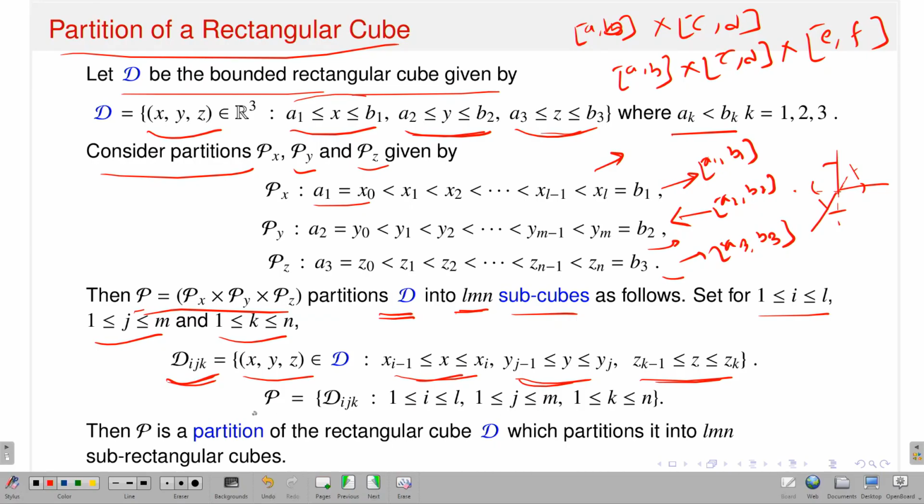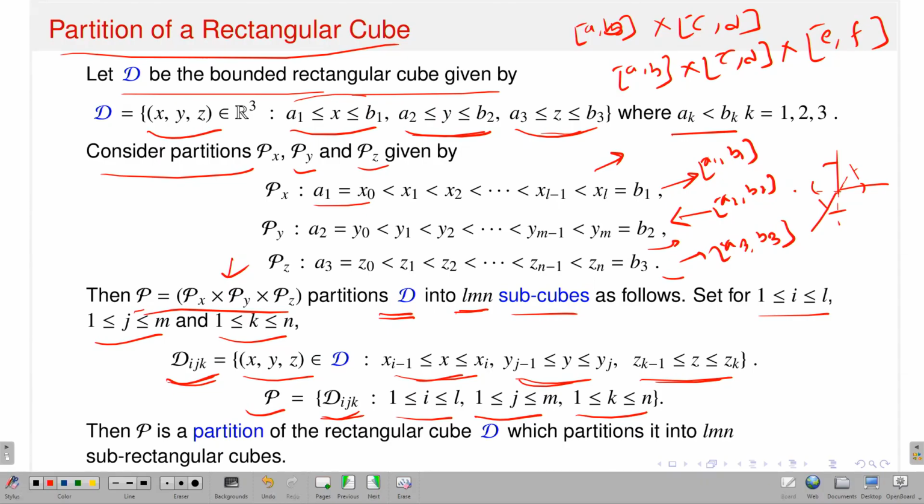Okay. Now, your partition P, which is nothing but Px cross Py cross Pz, is nothing but all the D suffix ijk. That means you take all subcubes D suffix ijk. This is one of the cubes where x is running from x_{i-1} to x_i, y is running from y_{j-1} to y_j, and z is running from z_{k-1} to z_k. If I collect all those D_ijk where i from 1 up to l, j from 1 up to m, and k from 1 up to n, this will give you a partition of your bounded rectangular cube.